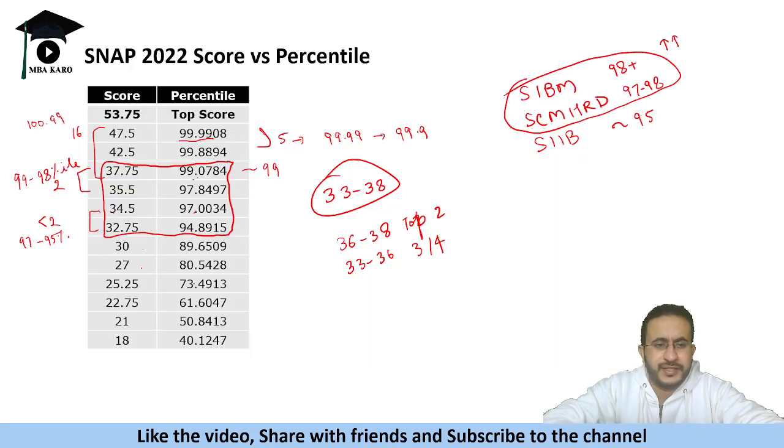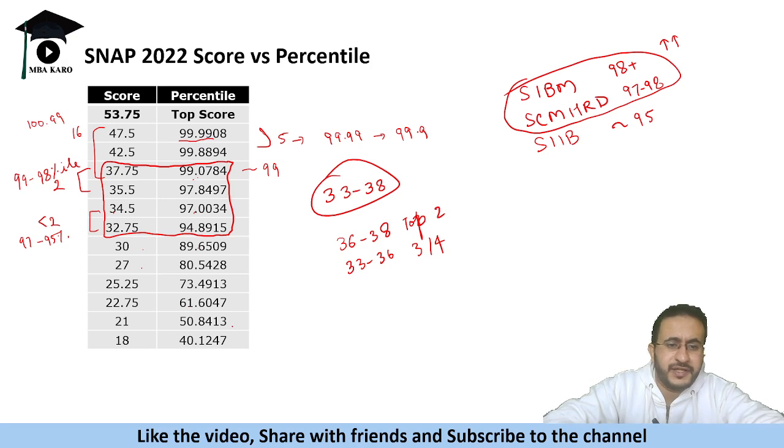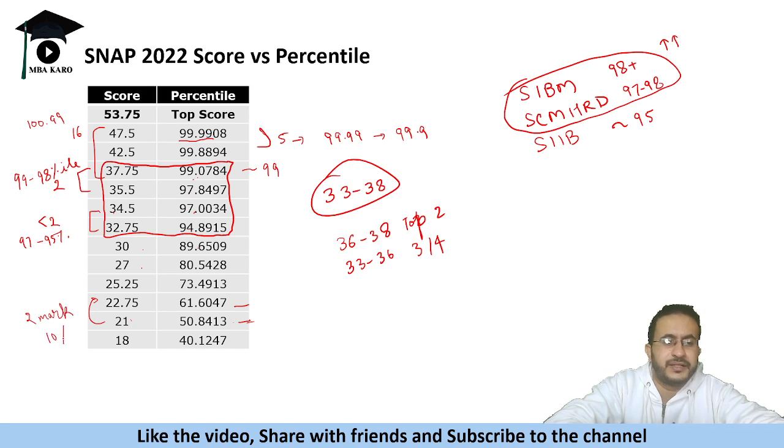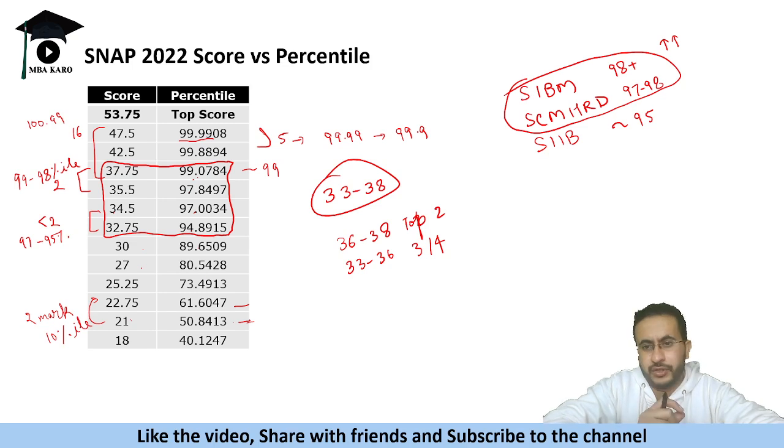Let's say if you are getting somewhere around 25, you get 70 percentile, 27 gives 80 percentile, 23 gives 60 percentile, okay, 50 percentile at 21. So here the variation is very high. If you jump from 21 to 23, see, 50 percentile here, 61 percentile here, not even 2 marks. So for 2 marks there is a 10 percentile jump. Okay, so the fight is at the lower spectrum.